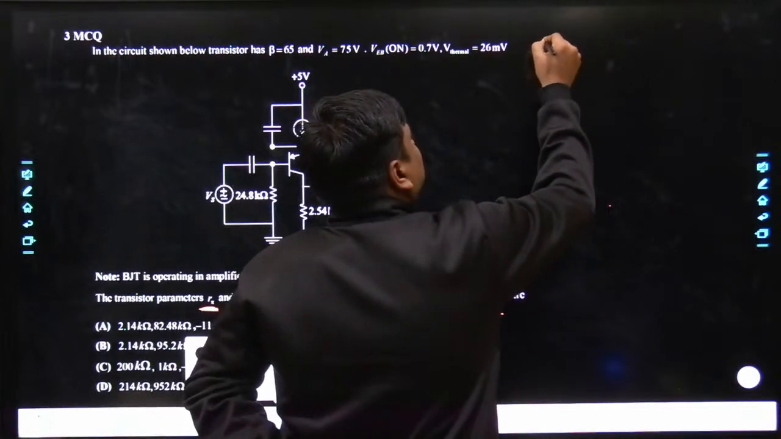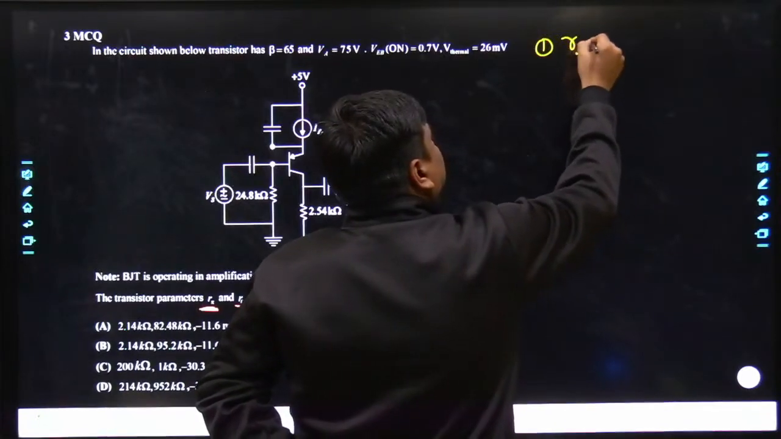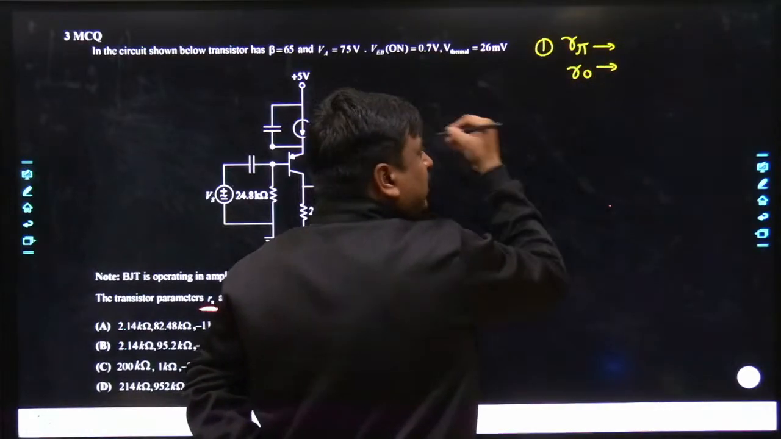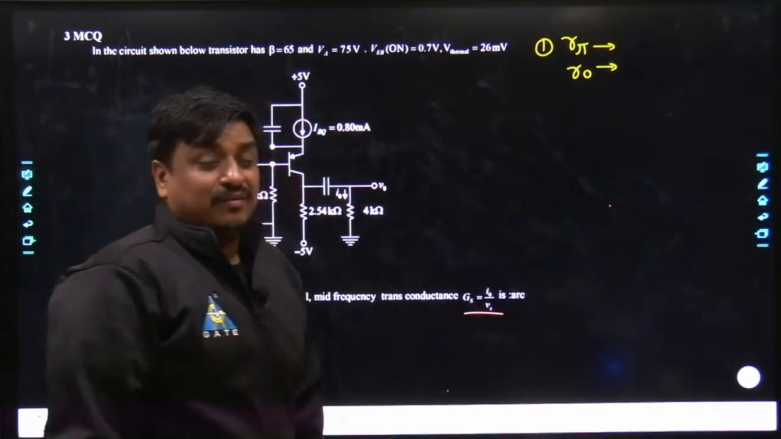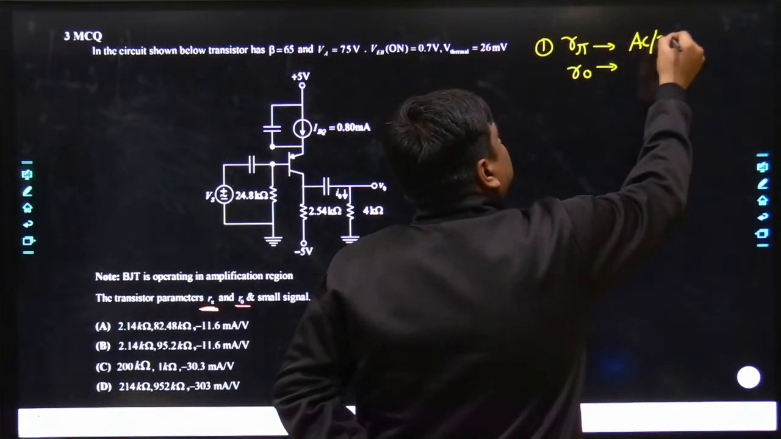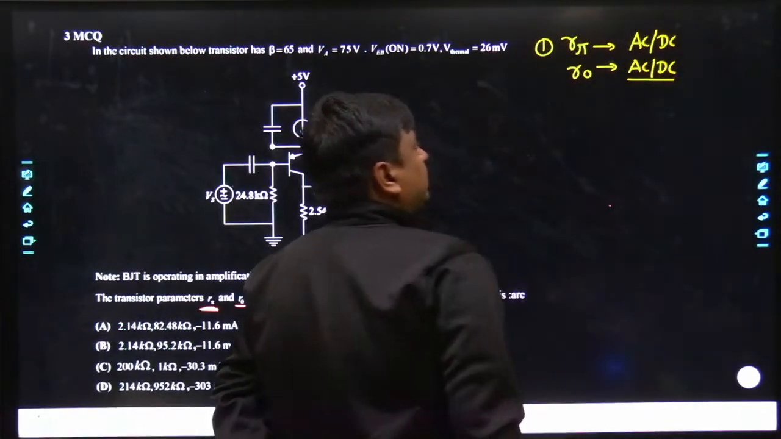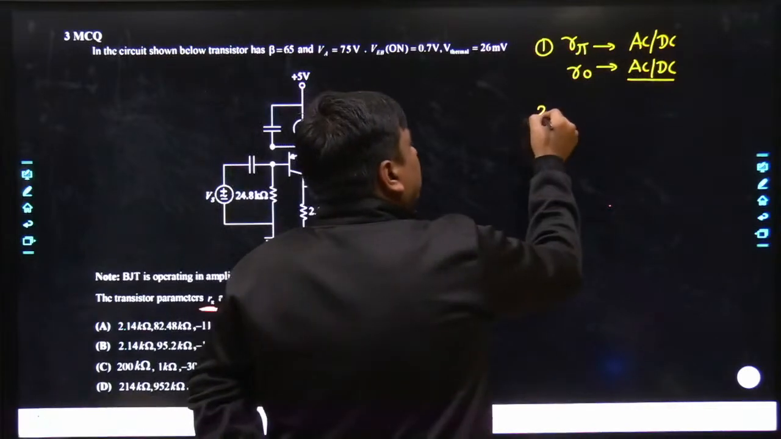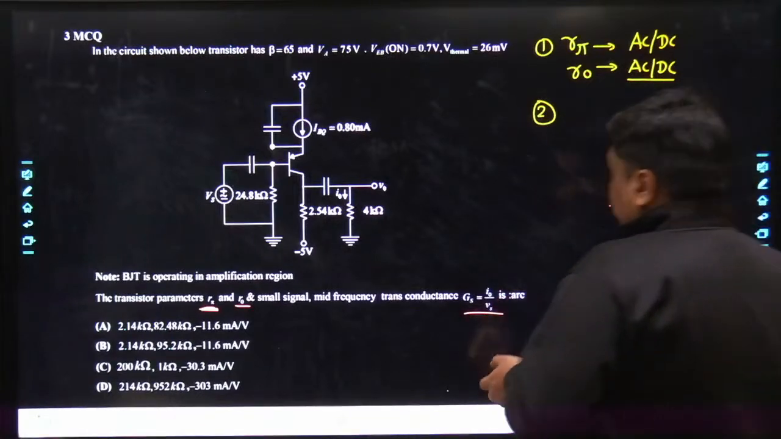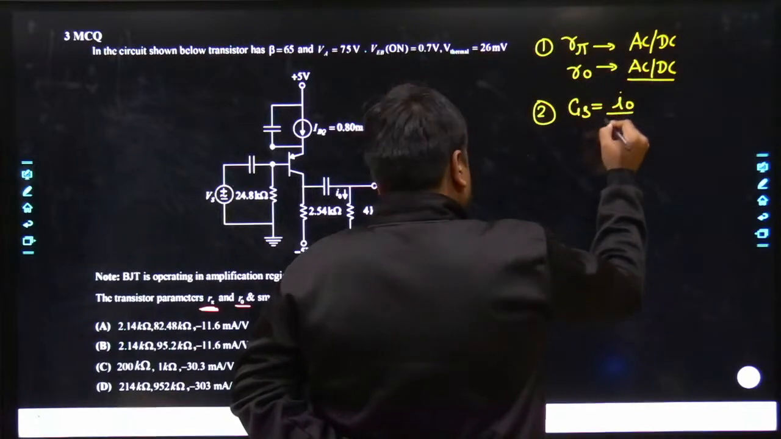The first question I would be asking: how will you get the value of R pi as well as R naught? Should I be using the AC analysis with this circuit, or should I be using the DC analysis? AC analysis or DC analysis? That's the first thing. Secondly, at the end of the day, you have to get the gain. Which type of gain has been asked? The transconductance gain. You have to get the gain GS is equal to I naught divided by Vs.